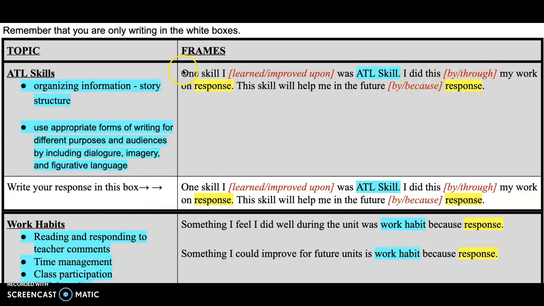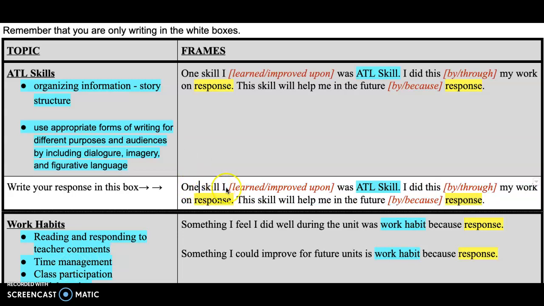Now, you're not to complete your frame up in here. We wanted to keep this one so that sometimes people erase the frame accidentally and they don't know what it said. So you're going to make your changes down here in the white section. I'll help you with this first one so you can get a feel for it.